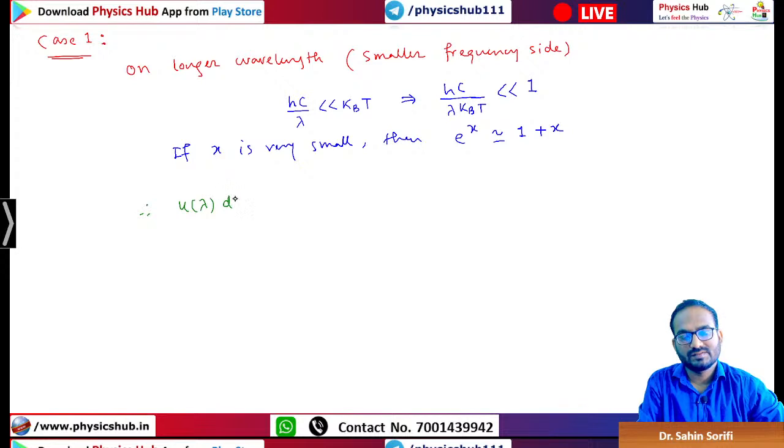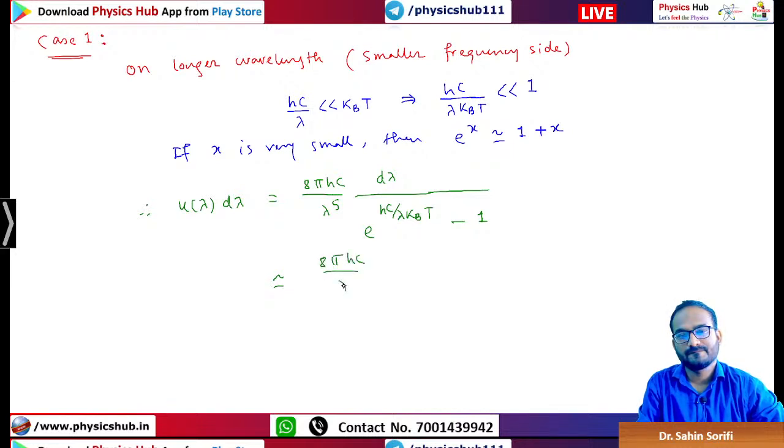So using this analogy we can rewrite the Planck's radiation formula: 8 pi hc by lambda to the power 5 d lambda, e to the power hc by lambda kt minus 1. Now we can approximate this result. As we know, e to the power hc by lambda kt, you can write 1 plus x, where x is hc by lambda kt, and this minus 1.